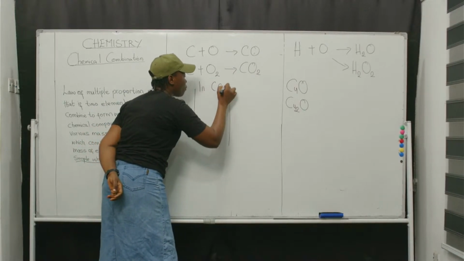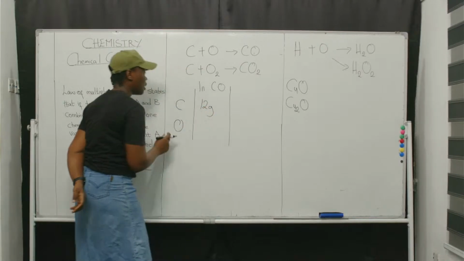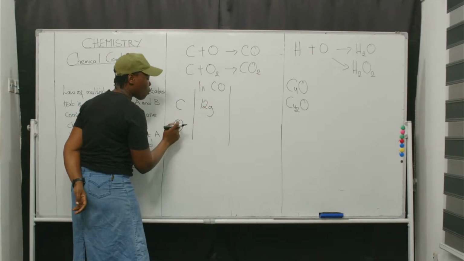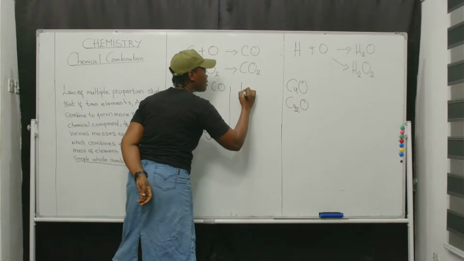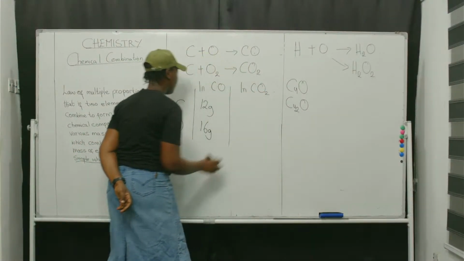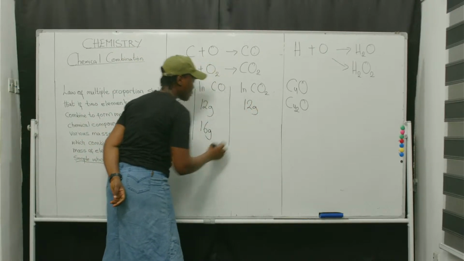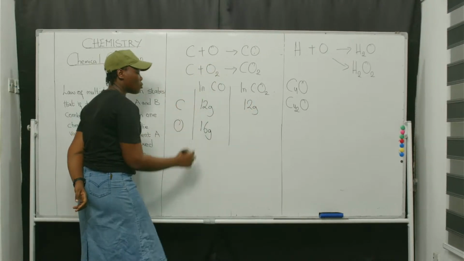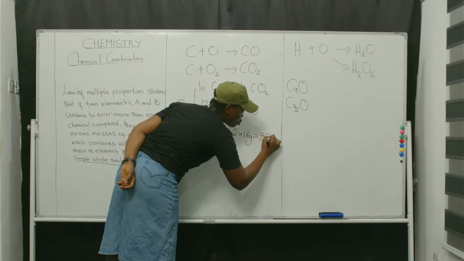In CO, since it's one, it is 12 grams. Oxygen, one atom, is 16 grams. In CO2, carbon is one atom, also 12 grams. Oxygen, two atoms, that's 2 times 16 grams, that's 32 grams.